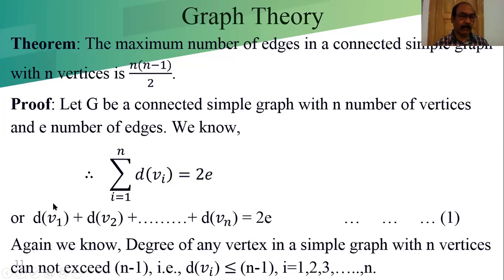So the maximum degree we can consider is n minus 1 for each vertex. It cannot exceed n minus 1, from the previous theorem that we already learned. So n minus 1, n minus 1, n minus 1 is greater than or equal to twice e.